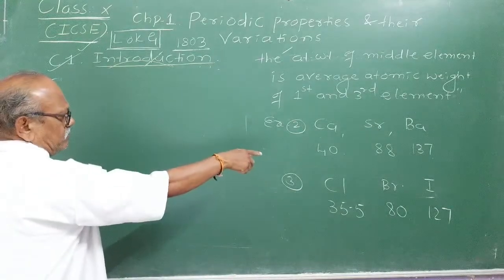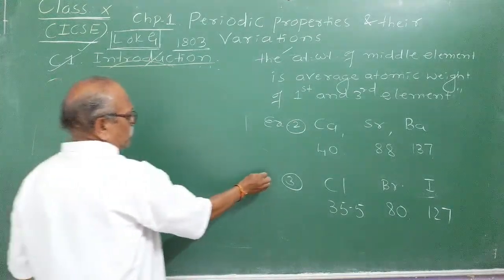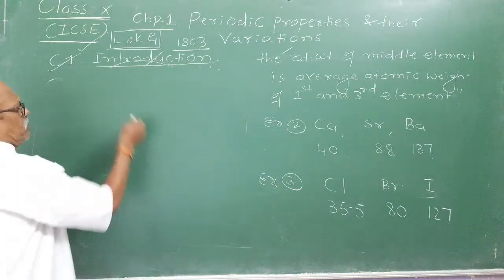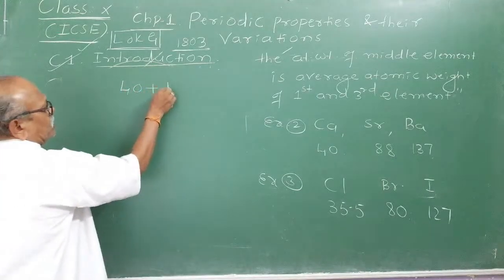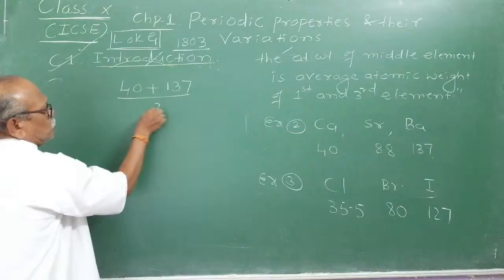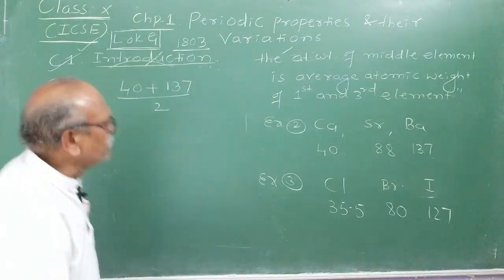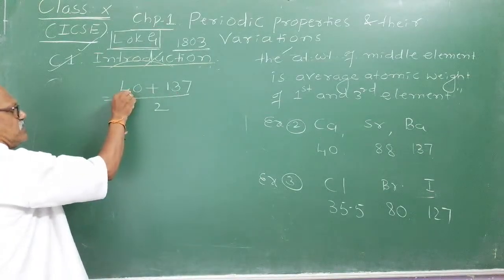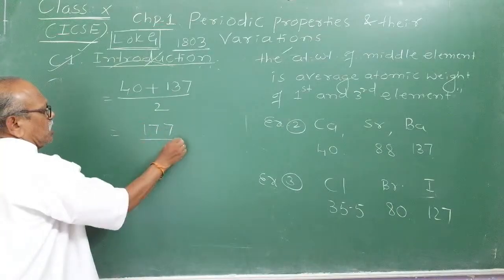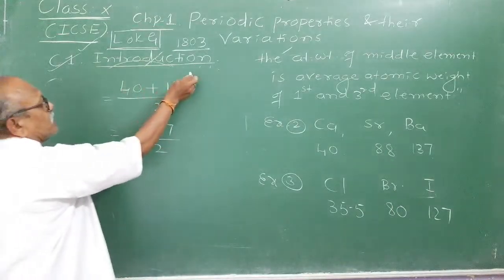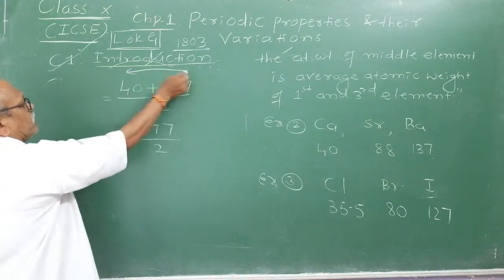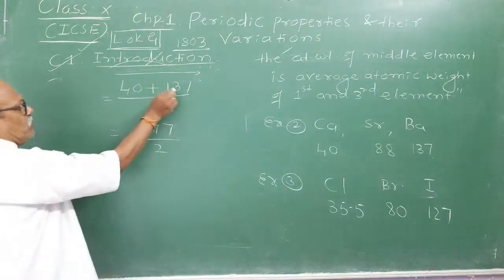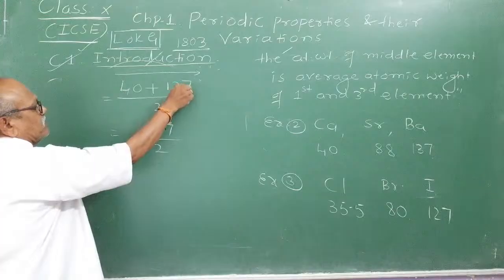Let us calculate. Second example, this is the third triad. Take the average of calcium and barium atomic weights: 40 plus 137, divided by 2. What do you get here? Add them: 130 plus 40 is 170, plus 7 is 177. Such calculation speed. In a normal addition, you add from right to left, but in mind maths we add from left to right: 40, 130, 40, 170, plus unit place 7, 177.